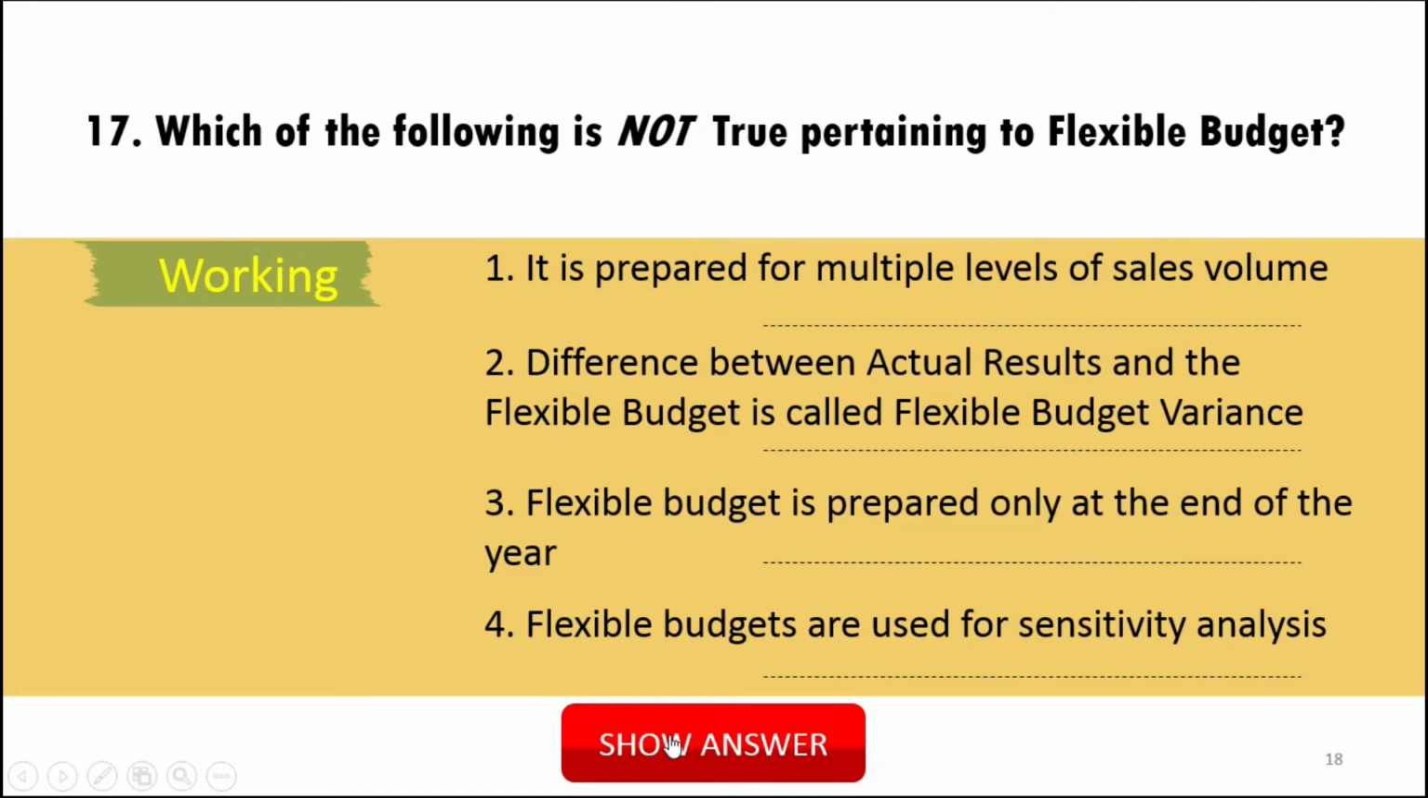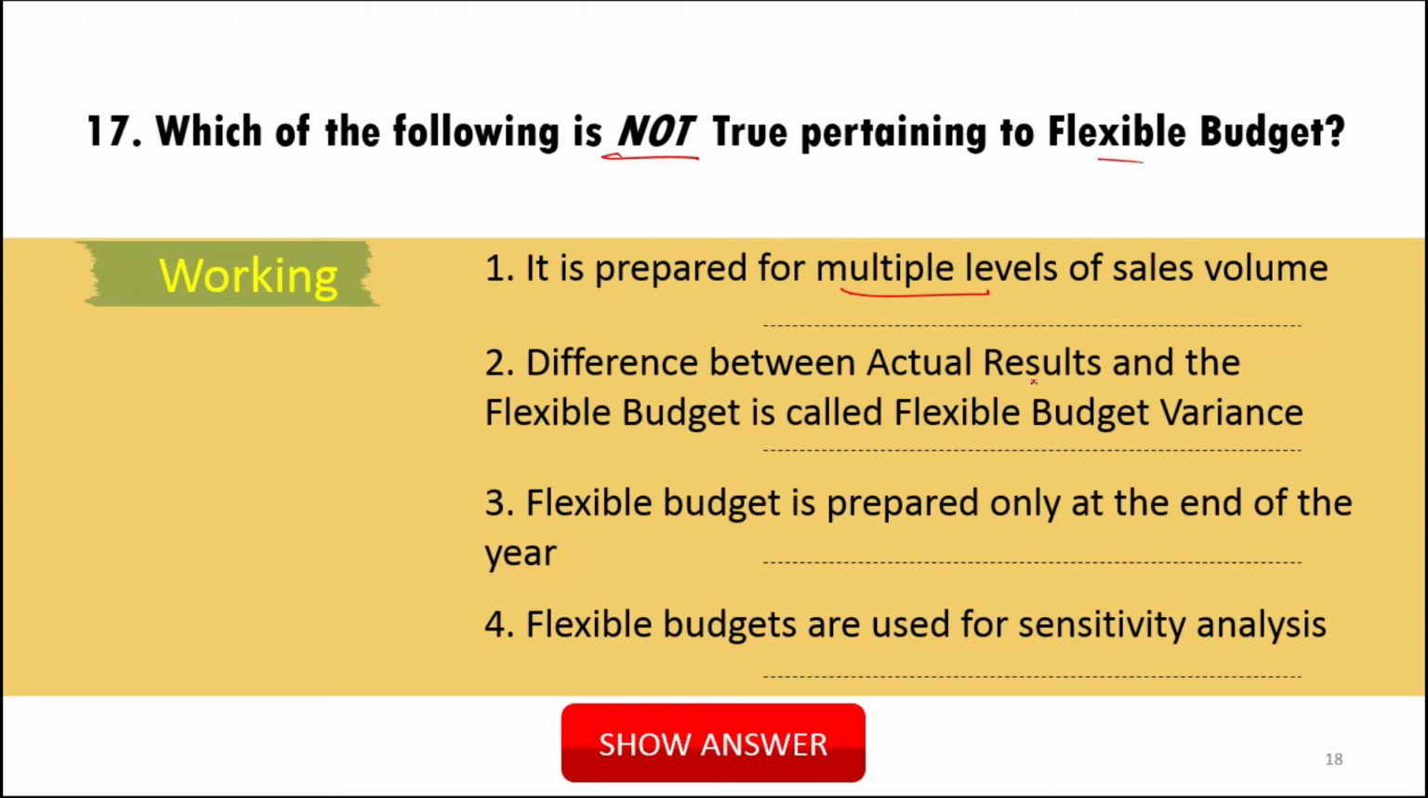17. Which of the following is not true pertaining to flexible budget? Not true: it is prepared for multiple levels. Yes, that's why its name is flexible budget. It is true, so it cannot be the option. It cannot be the correct option.